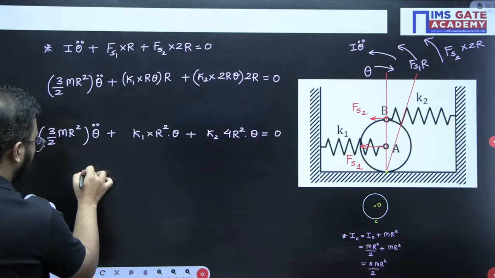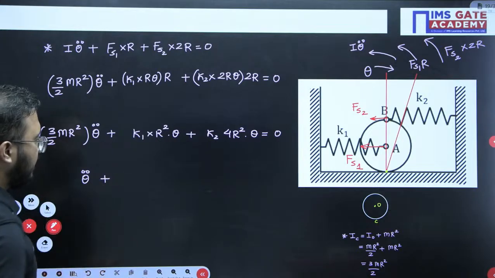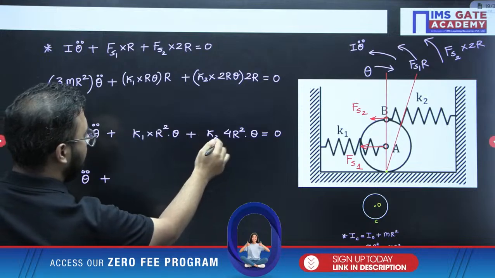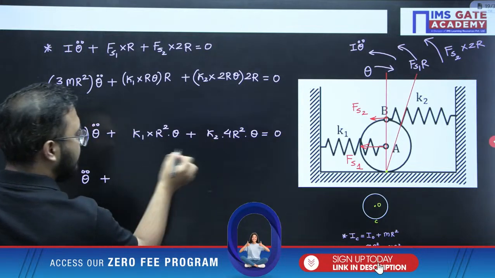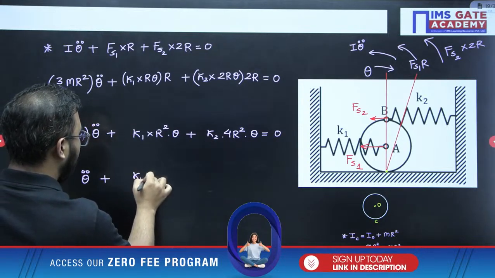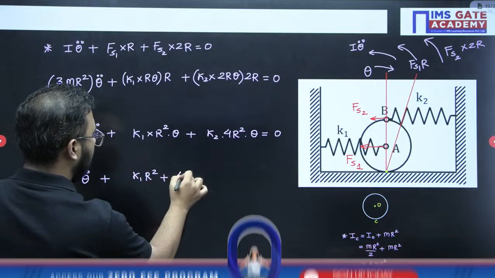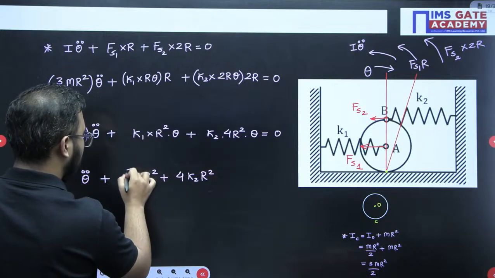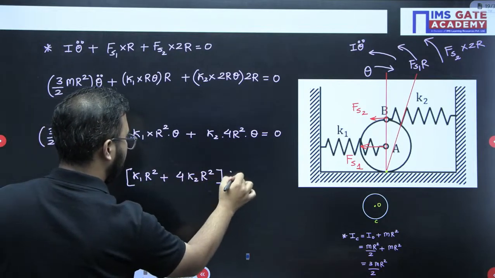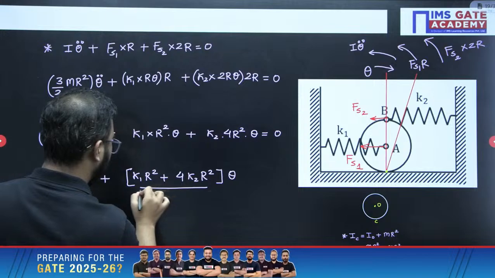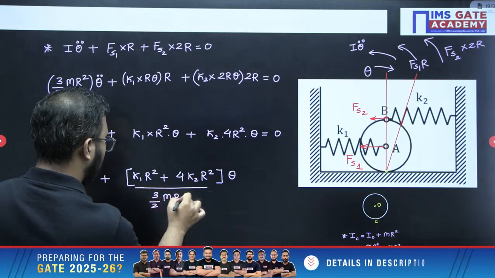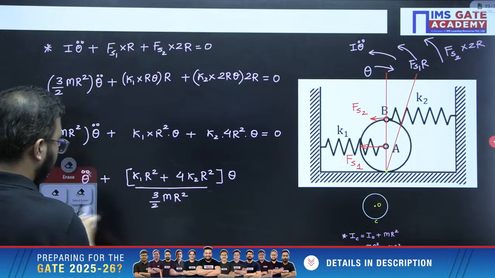So theta double dot will be written as k1r square plus k2 into 4r square. So we'll be writing directly k1r square plus 4k2r square, taking common the theta part here, and the remaining thing we will write here, 3 by 2 mr square. Okay.